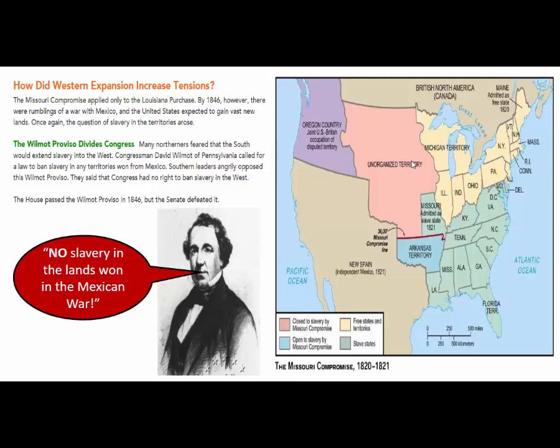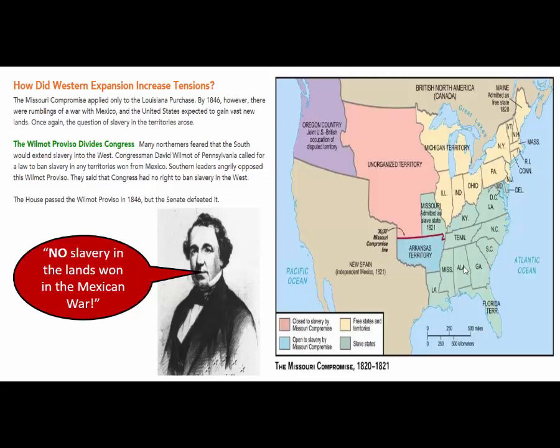Question number 10. Why does it make sense that the Wilmot Proviso would pass in the House of Representatives but be defeated in the Senate? That's not in the textbook, so let me go over why. Our House of Representatives is based on population. In the North, there were more people than there were in the South. Therefore, there were more Northerners in the House of Representatives, so it would pass.